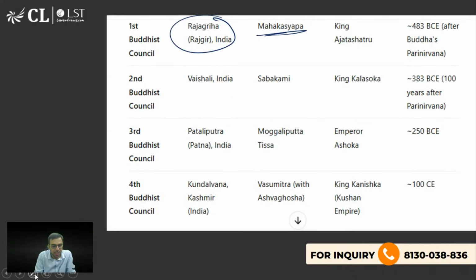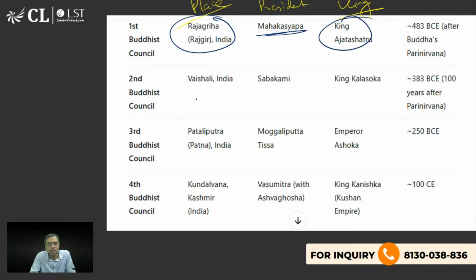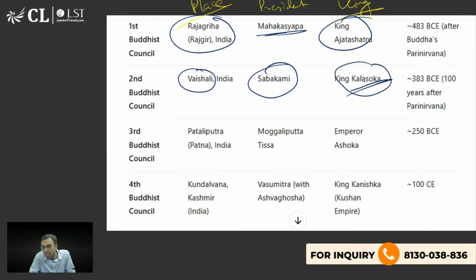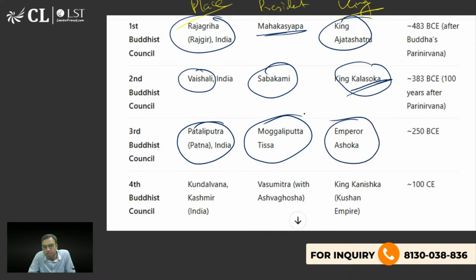तो यहाँ पर प्रेसिडेंट का नाम है, ये वाला कॉलम जो प्रेसिडेंट का है, और ये वाला किंग का है कॉलम. ठीक है, सो दिस हैपन, और ये वाला प्लेस लोकेशन. ठीक है, किंग आजाद शत्रु was there. Place of second हुआ था वैशाली बिहार में, सब्बा कामिर was the president, and Kal Ashok, it is not Ashoka, Kal Ashok was the king. Third happens in Patliputra, Patna, Mogaliputta Tissa is the president, and Emperor Ashoka was the king.